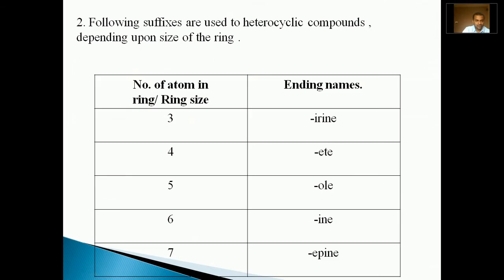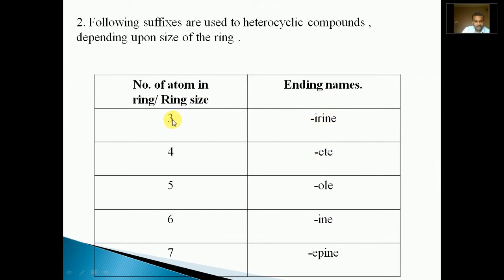The second rule: the following suffixes are used for the heterocyclic compounds depending upon the size of the ring, or the number of atoms present in the ring. Here, in the first column, the size of the ring or the number of atoms present in the ring is given, whether it is a 3, 4, 5, 6, or 7 membered ring, and the corresponding suffixes to be used are given.